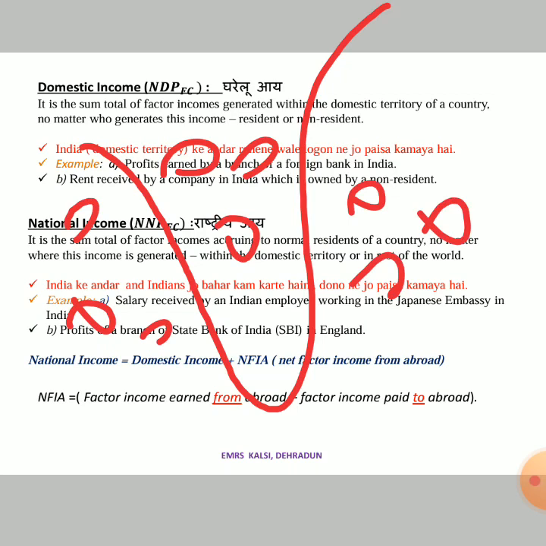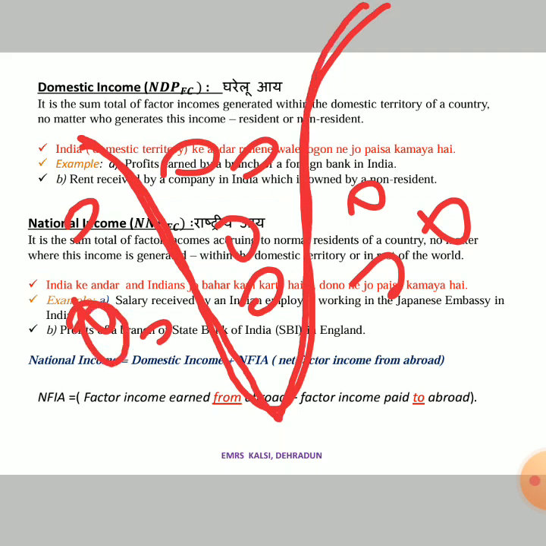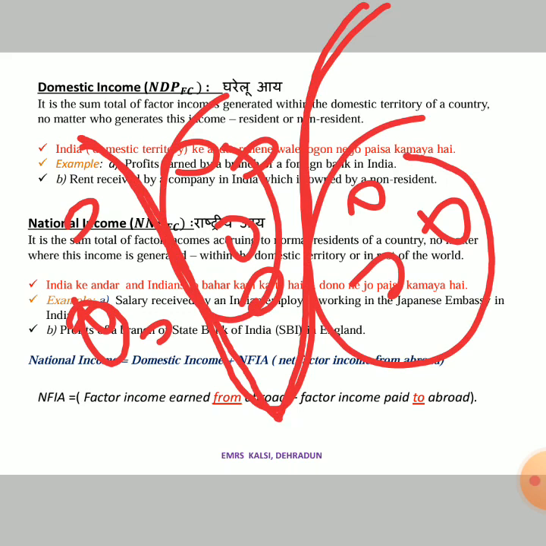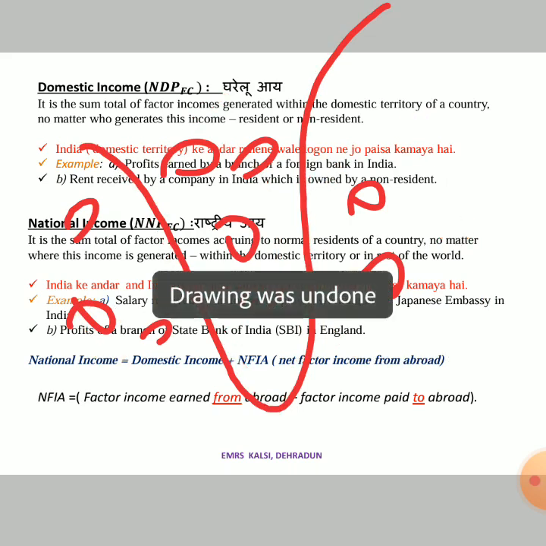Okay, so income of the Indians. We are Indians, we are calculating the national income of India. So that's why I'm counting Indians: Indians living in the country and Indians living outside the country. So income earned by the Indians living inside the country and living outside the country, all of it will be counted as the national income.